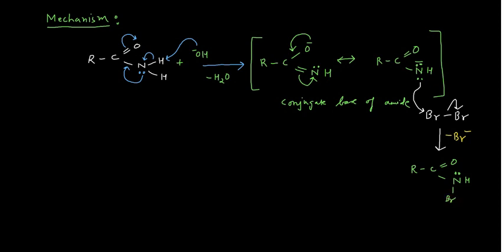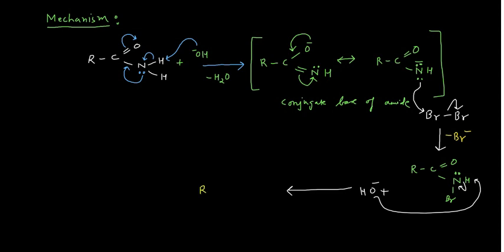Okay, now this hydrogen is acidic again, and this bromine which has attacked over there makes this hydrogen more acidic, so it can be removed from here also. So in the next step you can take your hydroxide again, OH negative. This OH negative will attack on this hydrogen, it will grab it, and the bond present between them will go to the nitrogen atom. Okay, basically it's a deprotonation step, and in the deprotonation step you will get another species that would look like in that manner.